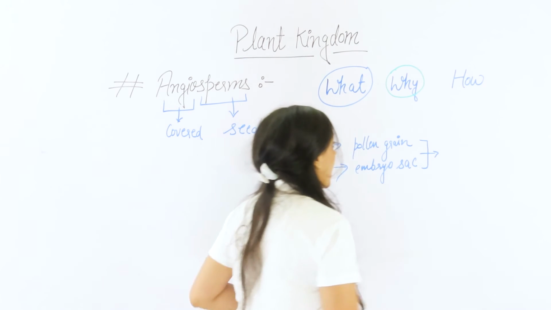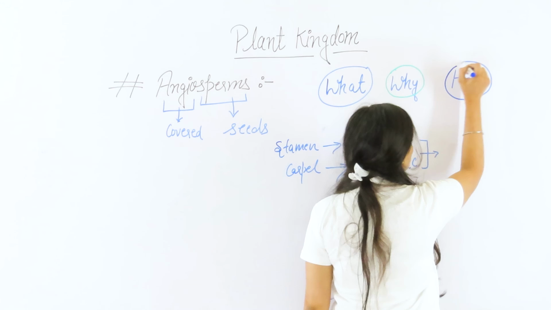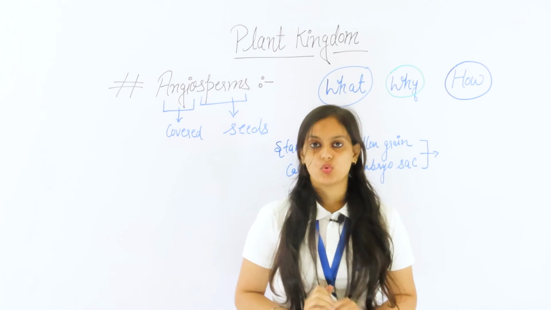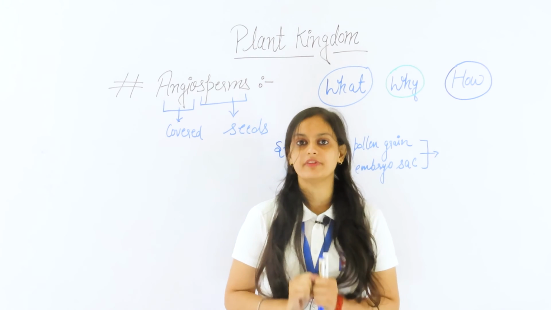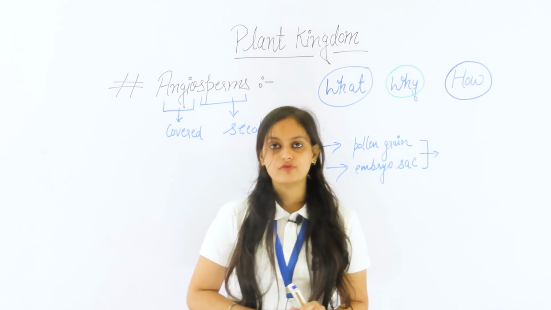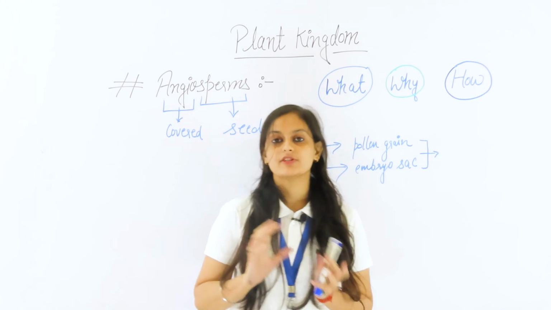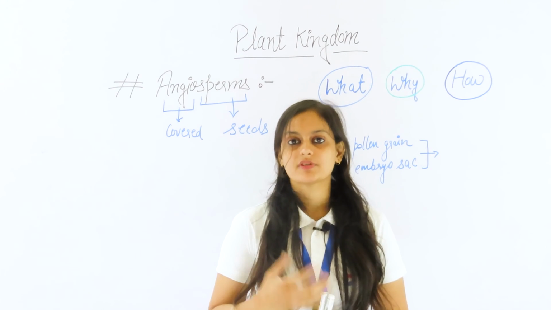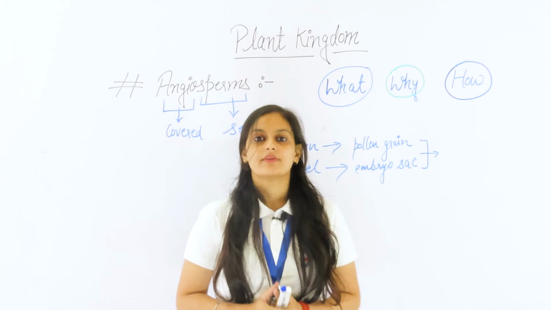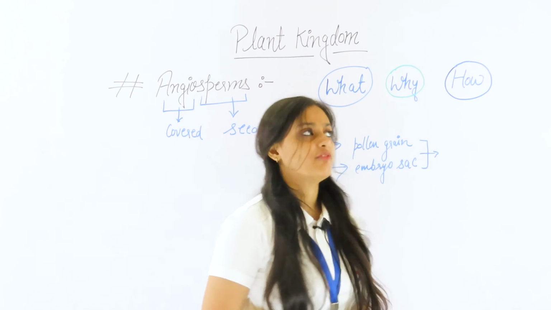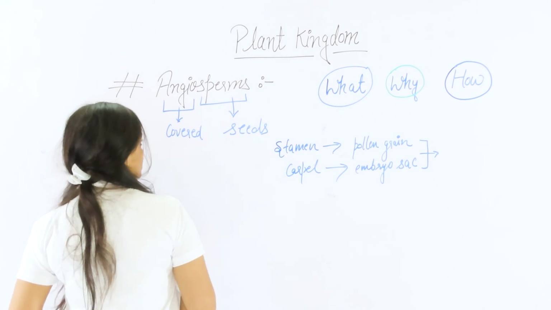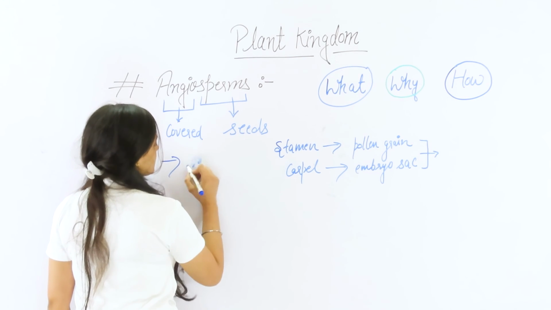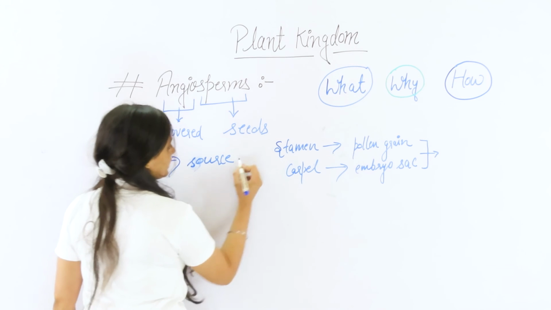And the next thing is how we connect this topic to our real life. The main sources of the food that we get, like the cereals, vegetables, and fruits, are the flowering plants only. The flowering plants produce fruits like mango and apple, and vegetables like potato and tomatoes, as well as wheat and rice. So the main source of food is the angiosperm. It is a source of food we can see in our real life.